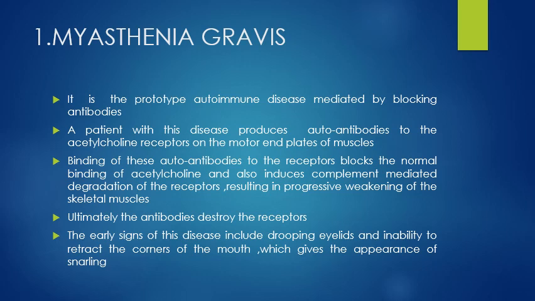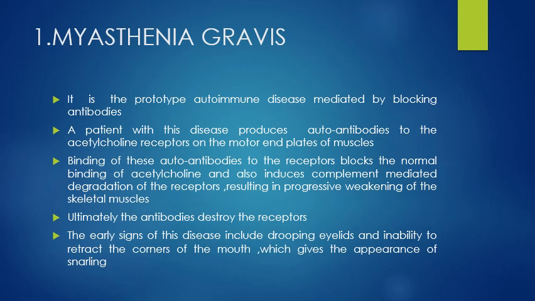A patient with this disease produces autoantibodies to the acetylcholine receptors on the motor end plate of muscles. Binding of this autoantibody to the receptors blocks the normal binding of acetylcholine and also induces complement-mediated degradation of the receptors, resulting in progressive weakness of the skeletal muscles. Ultimately, the antibodies destroy the receptors.